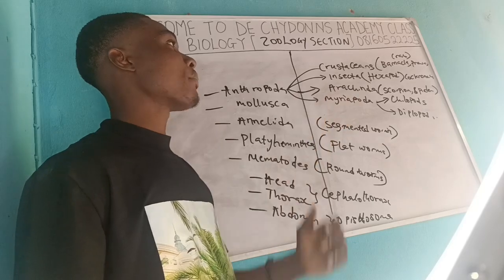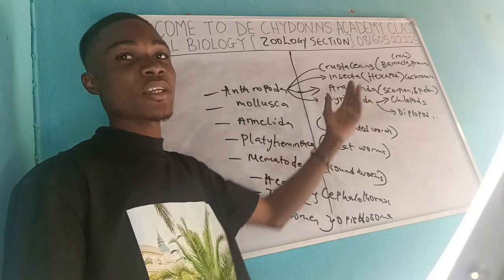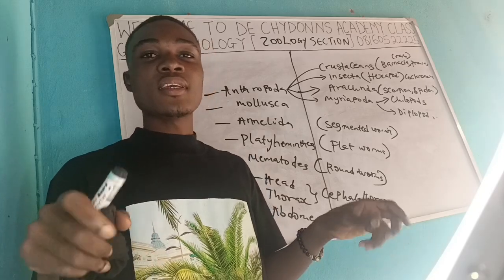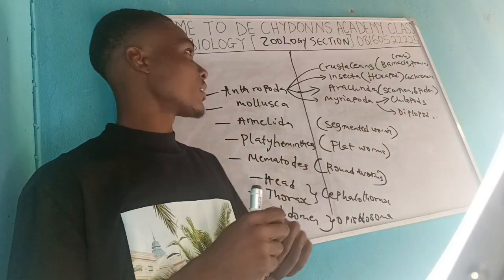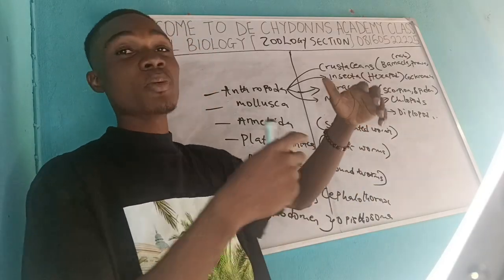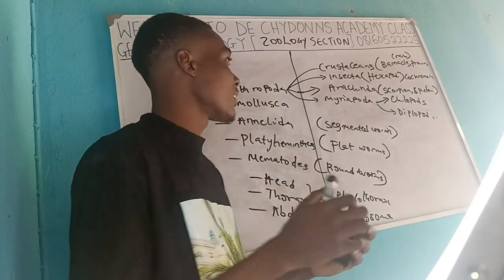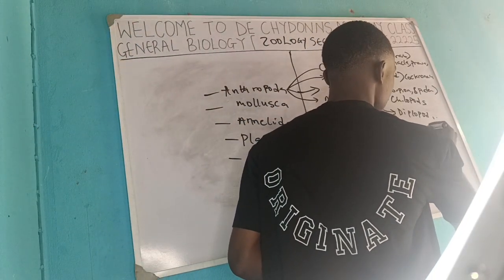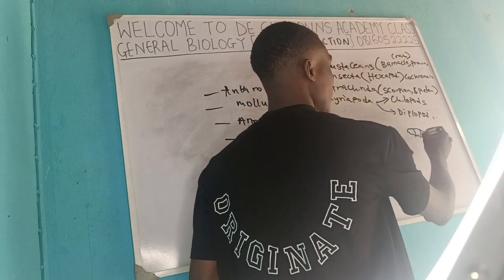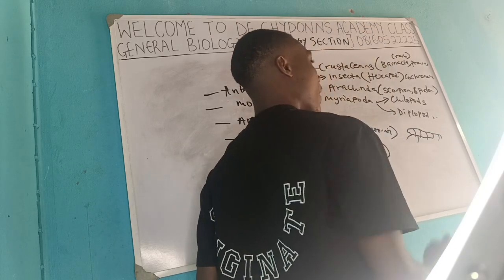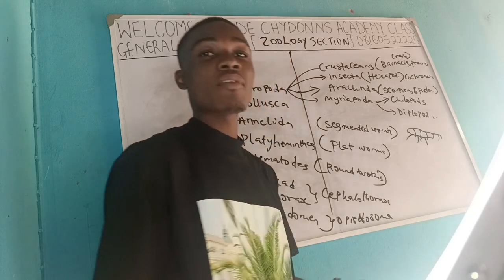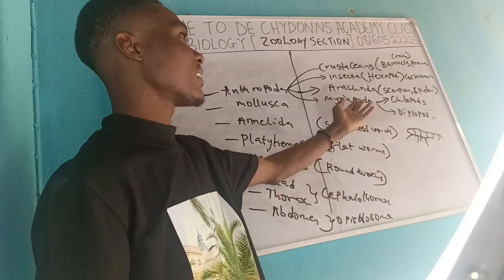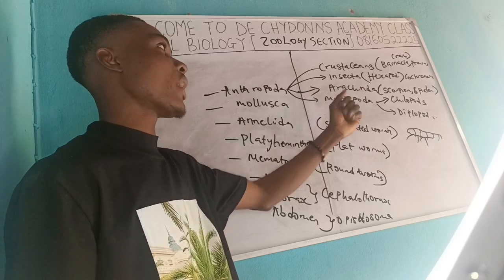Coming to the myriapoda, they have so many segments, and each of the segments must have an appendage. If this thing were to be their segment, in each of the segments they will have an appendage, that is, working as their legs. So that is one distinguishing feature that you can see in myriapoda.